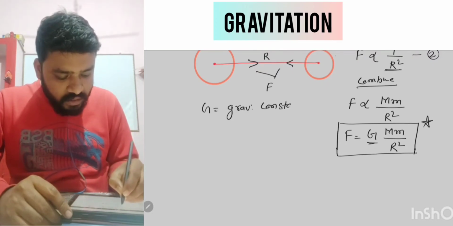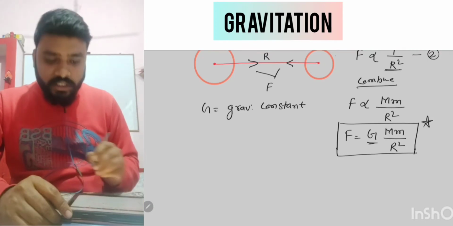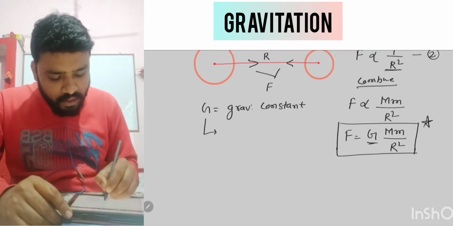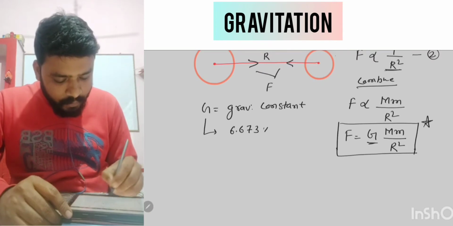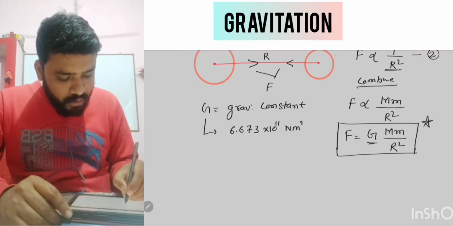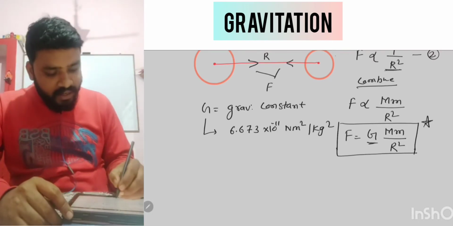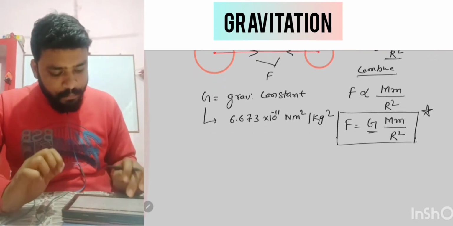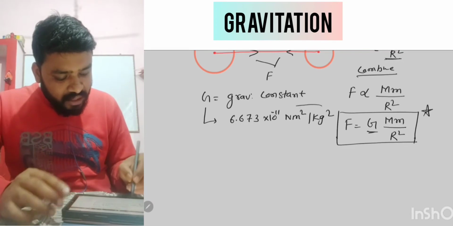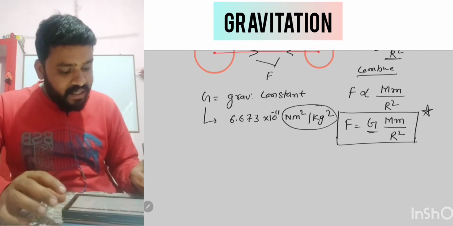This is the gravitational constant, and the value of this gravitational constant is 6.673 into 10 to the power minus 11 Newton meter square per kg square. Here it is minus 11. Getting the idea? So this is the value of G, and you can ask, sir, what is this? This is the unit of this G.